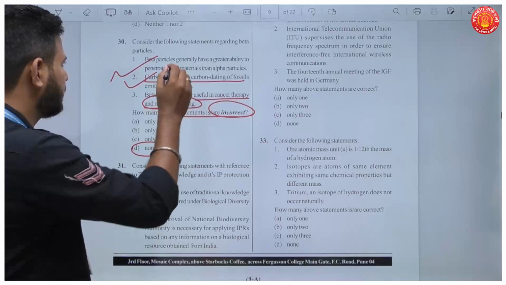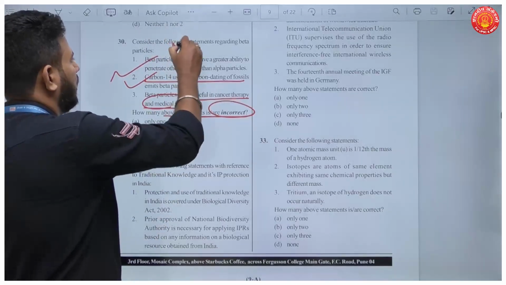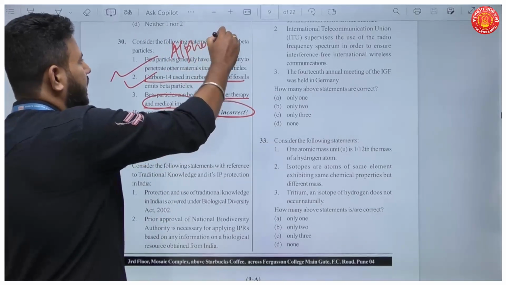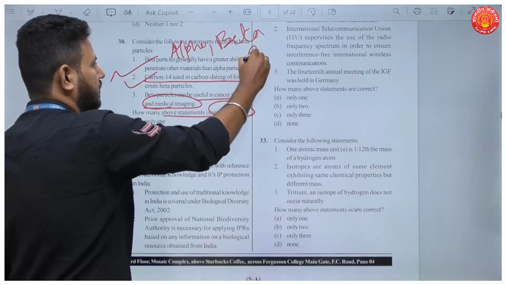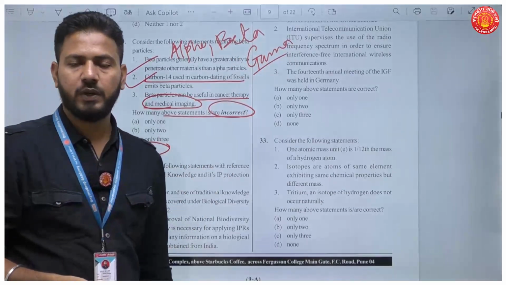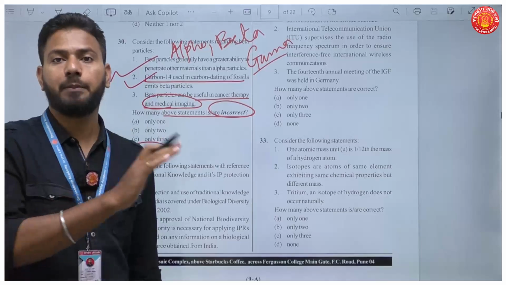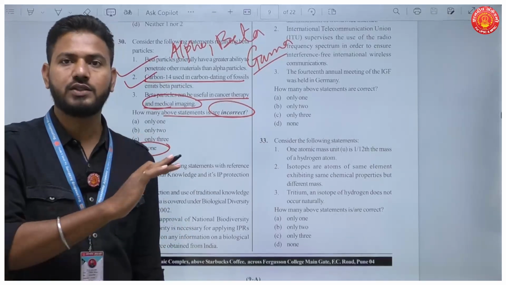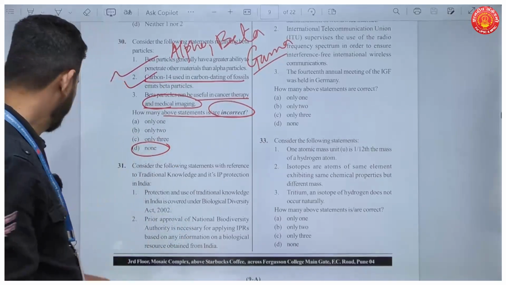So instead of studying only beta, you study all alpha, beta and gamma. Study their ionizing power, study their penetration power, and study their applications in day-to-day lives. That is all the questions we'll have on this.